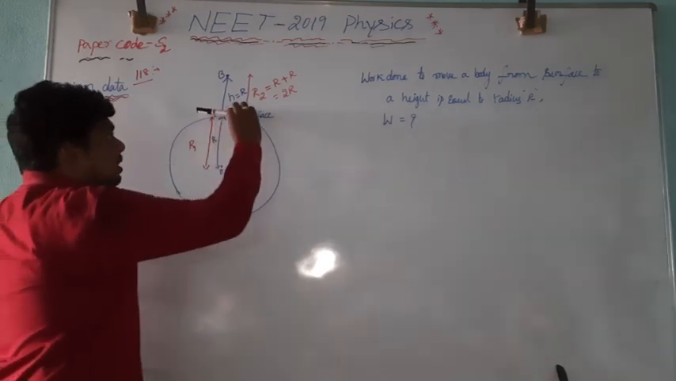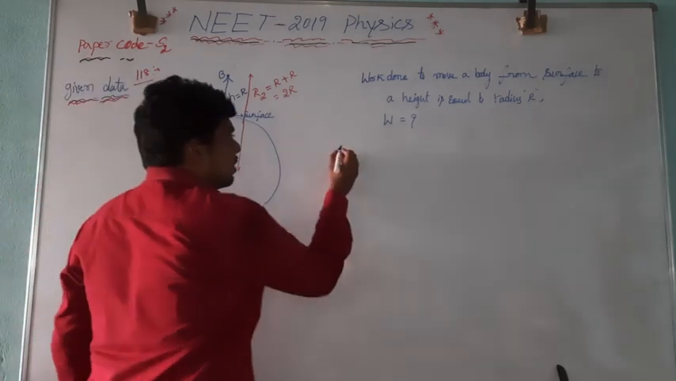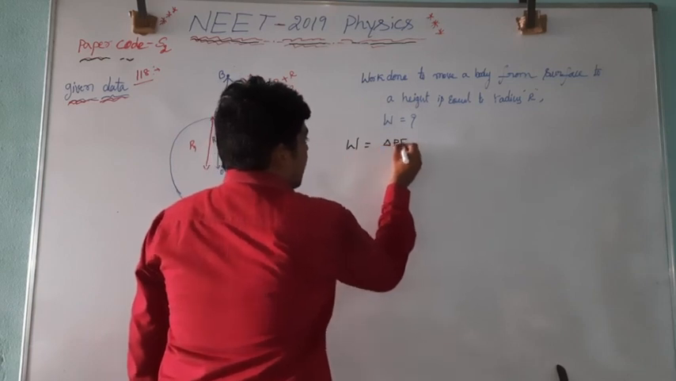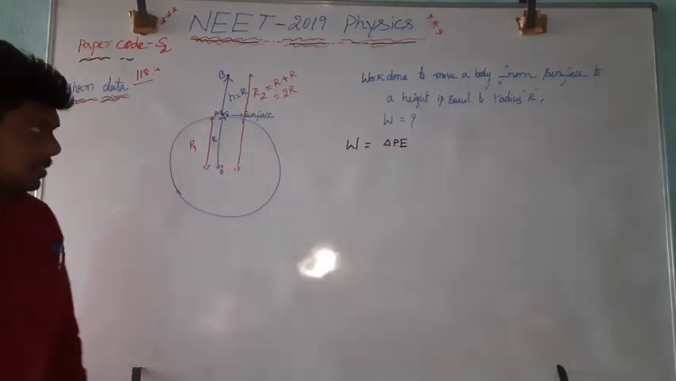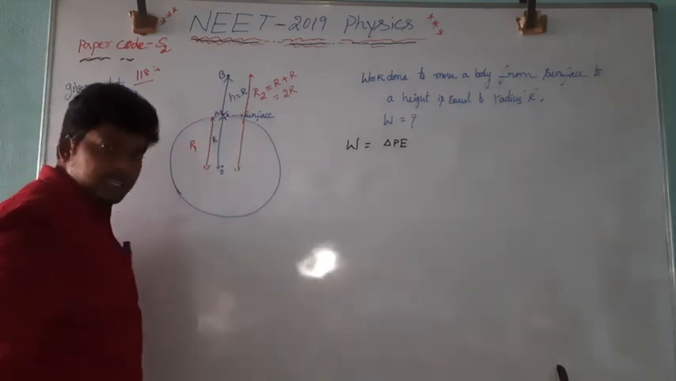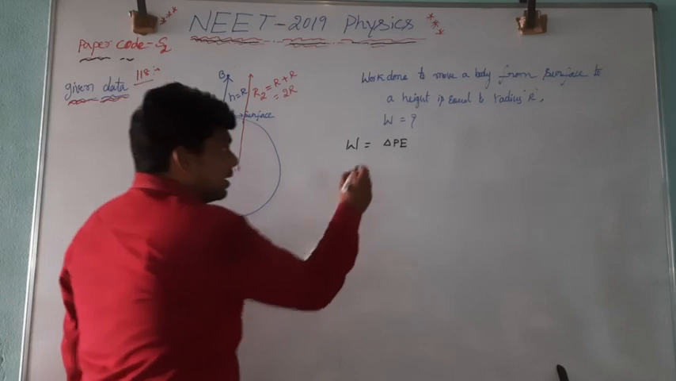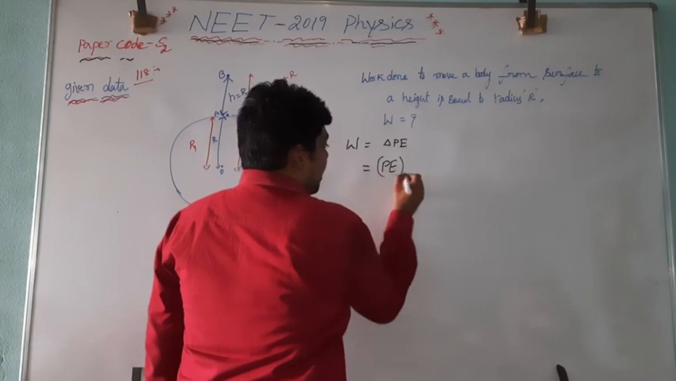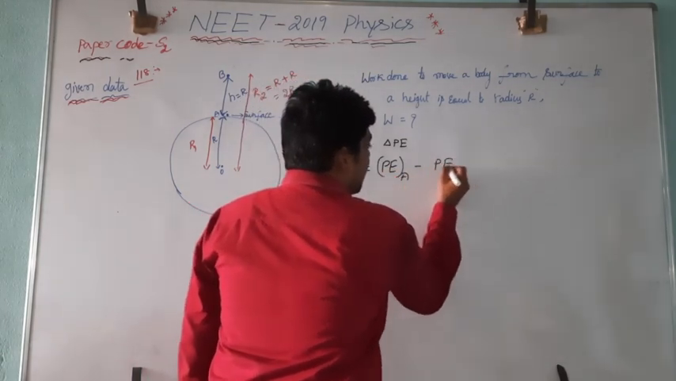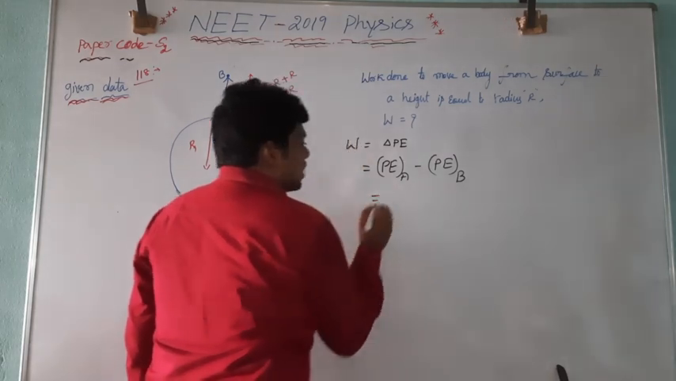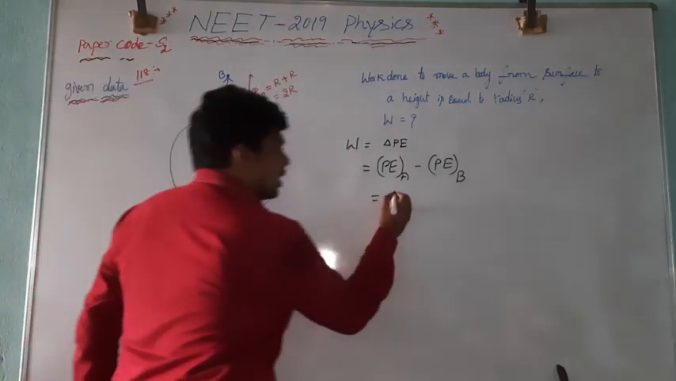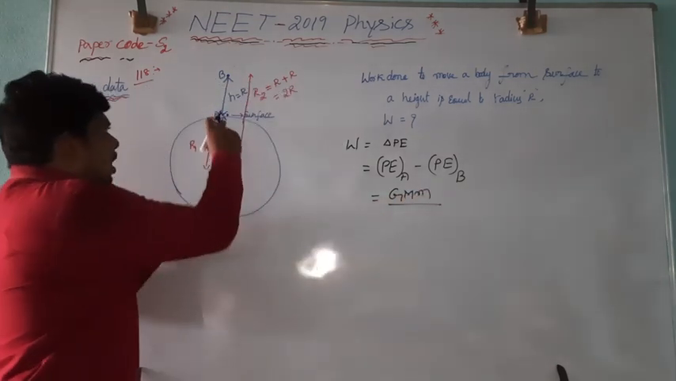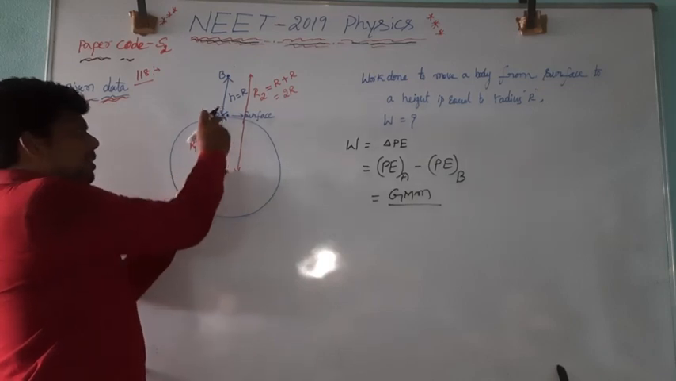This work done is nothing but a change in potential energy, that is a change in gravitational potential energy. Is there any change in gravitational potential energy? Yes, there is a change in gravitational potential energy. That is gravitational potential energy at point B minus potential energy at point A. What is the potential energy at point A? Potential energy at point A is given by Gmm divided by R. At point A, from the center to this point, what is the separation? R.